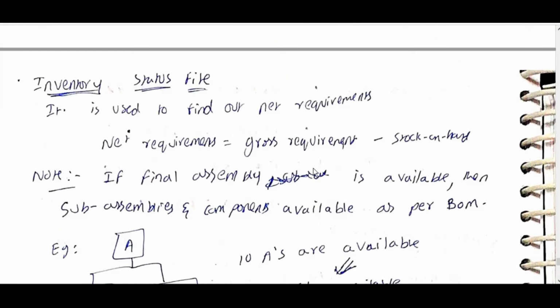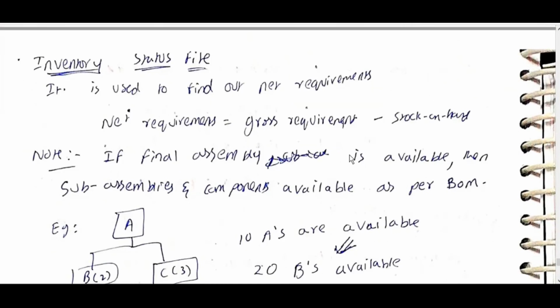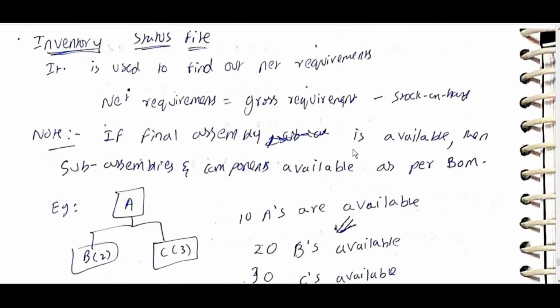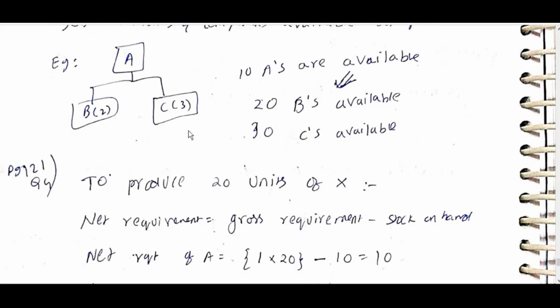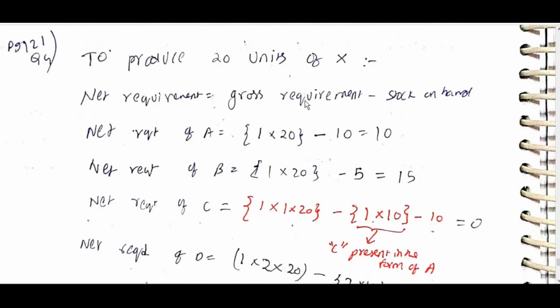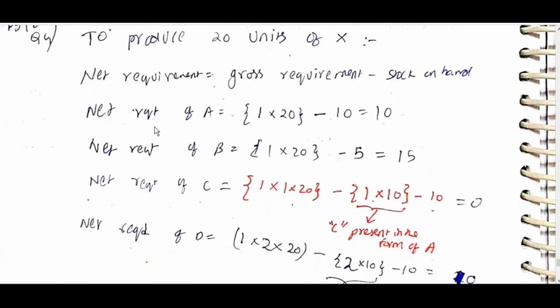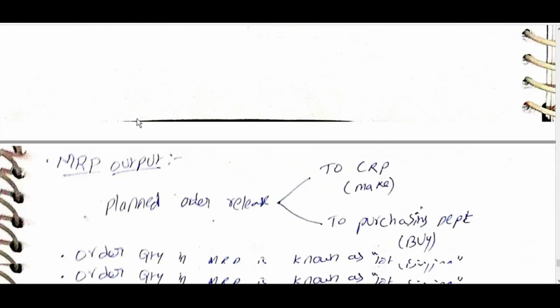Inventory status file is used to find out net requirements. Net requirements is equal to gross requirement minus stock on hand. Note, if final assembly is available, then sub-assemblies and components are available as per BOM. A, B of 2, C of 3: 10 A's are available, 20 B's are available, 30 C's available. This is one question from the workbook.